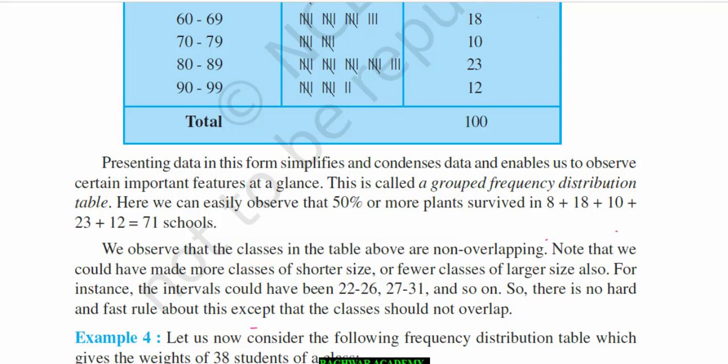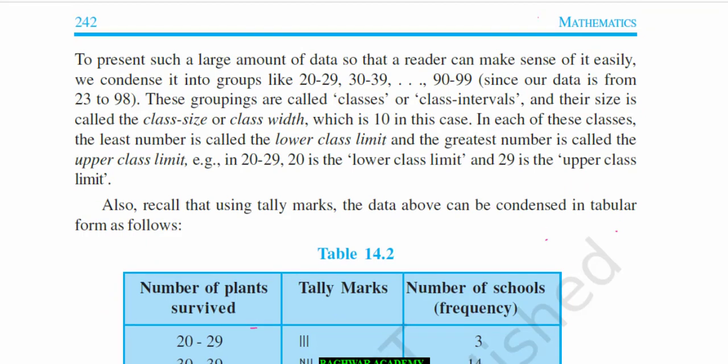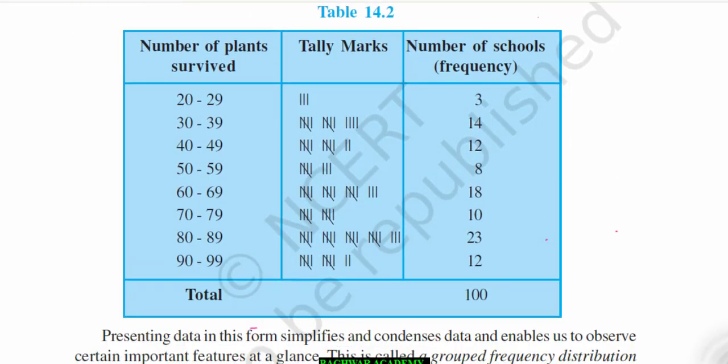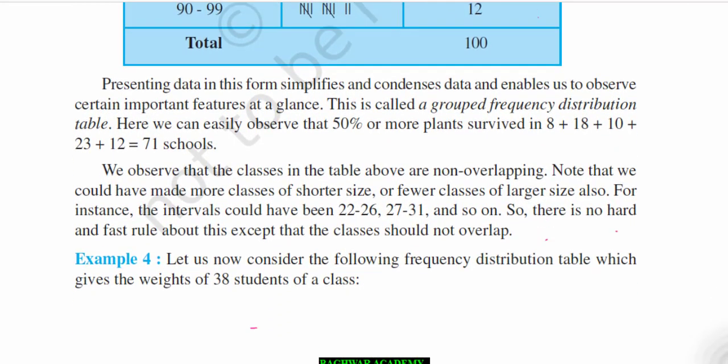We observe that the classes in the table above are non-overlapping. Not overlapping means, suppose you have already written 20 to 29, again 29 to 39 we will not write; we will write 30 to 39, so that the numbers do not overlap. Then we have Example 4.